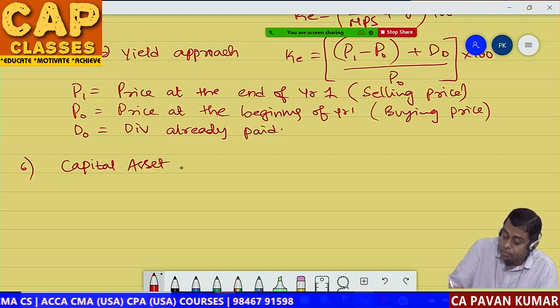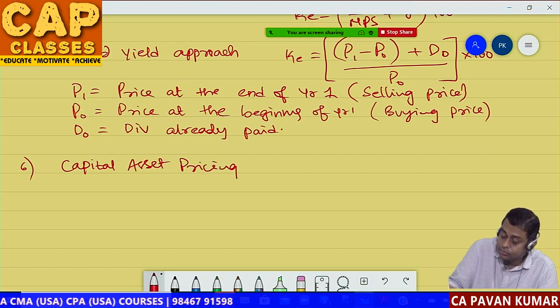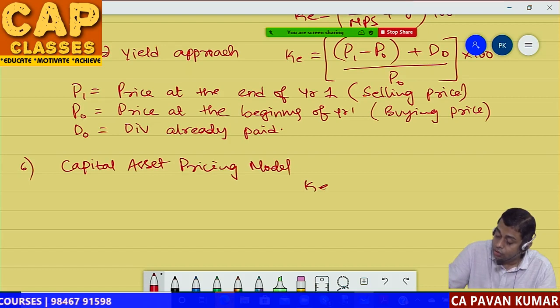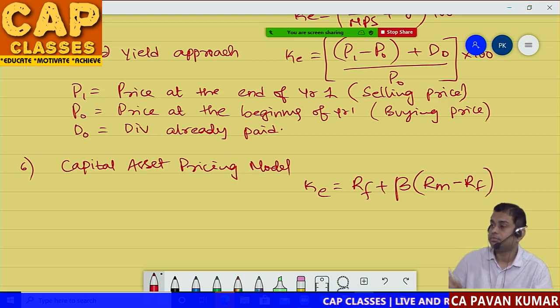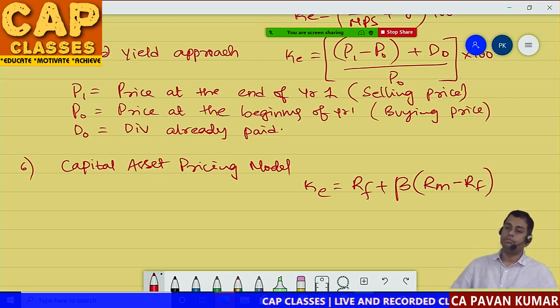Sixth formula: capital asset pricing model. KE is equal to RF plus beta into RM minus RF. Super formula.